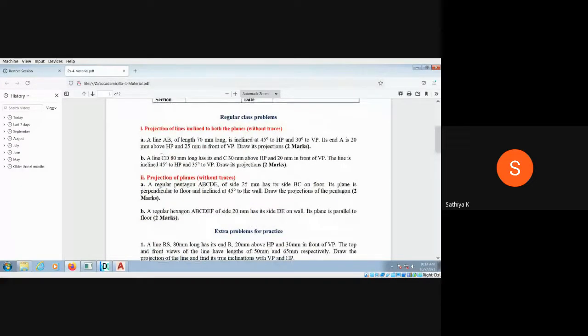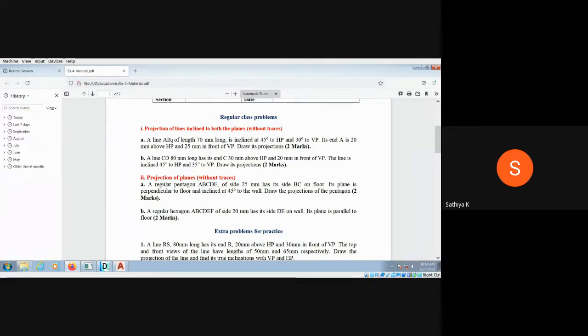So this is the first question. It is given: line AB of length 70 mm long is inclined at 45 degrees to the HP and 30 degrees to the VP. Up to week 3, we discussed only the inclination with either one plane. Okay. So now both planes have an inclination. And here the end A is given 20 mm above the HP and 25 mm in front of the VP. We have to draw the projection. Okay, that is the question.